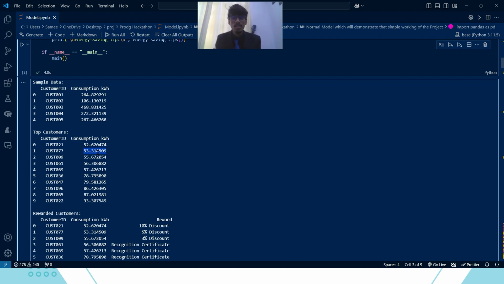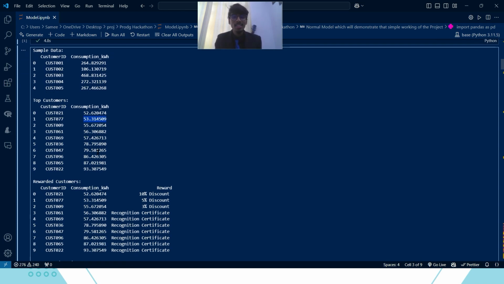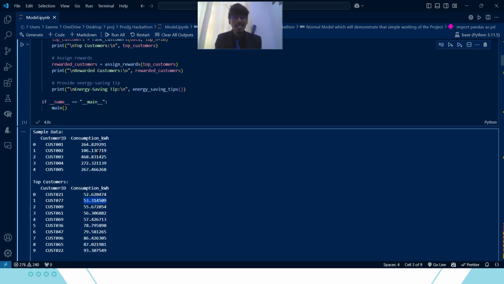In real life, if a person has a small household, they will generally use less energy. If a house has 10 people, and the person is using the same amount of energy as a 5-person household, that person should be considered as a person who is saving energy. So that is the point of our project: to use a machine learning model rather than a statistical model.